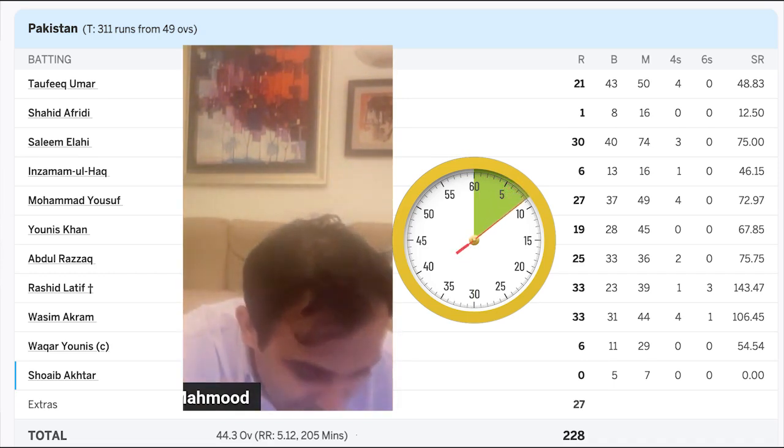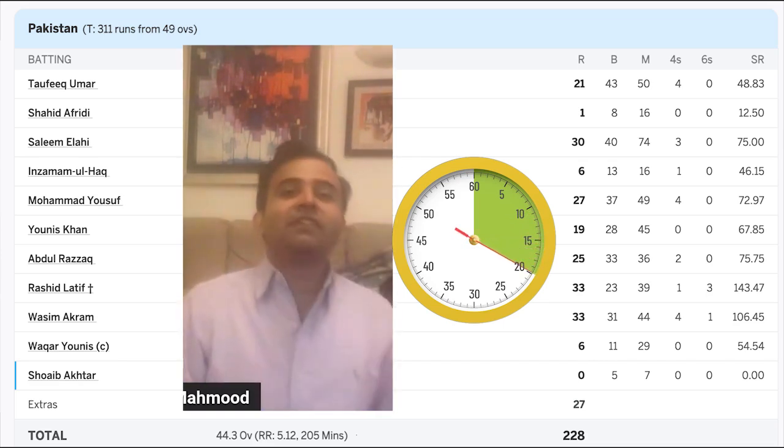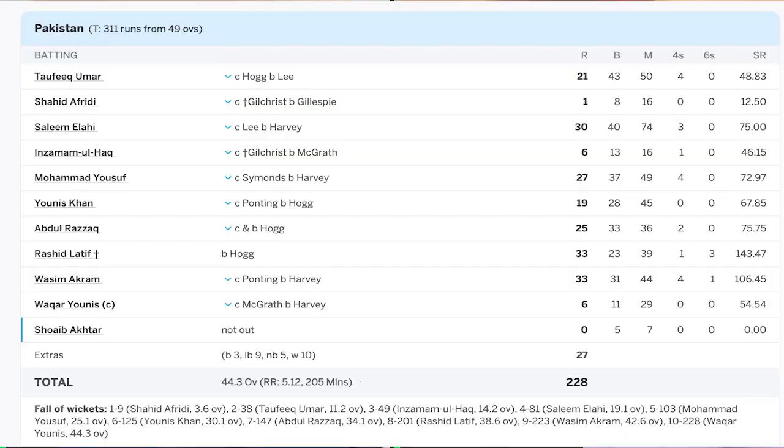Wasim Akram is captain, 228. Tawfiq, Shahid. This is against Australia in the '03 World Cup. This was Johannesburg. There you go.